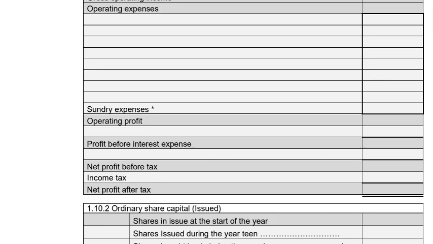To start with the operating expenses, we start with audit fees. That remained unchanged, 180,608.